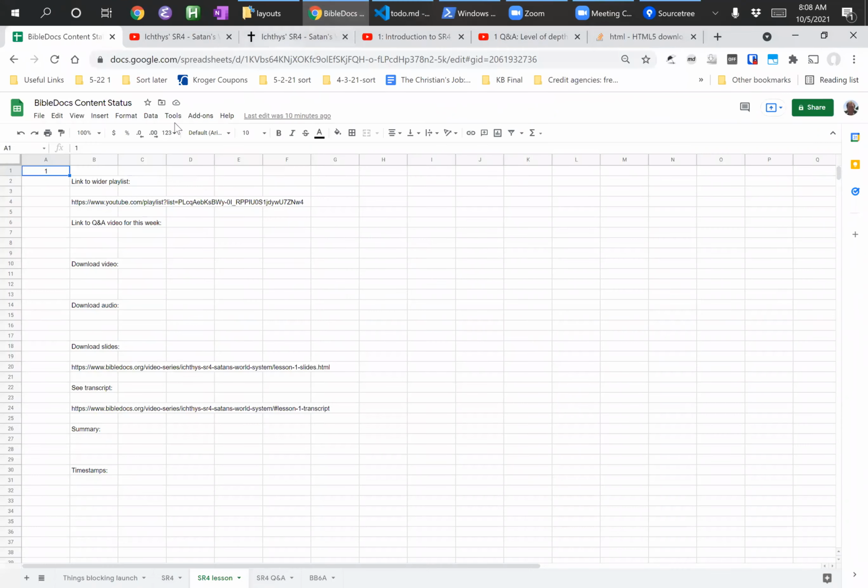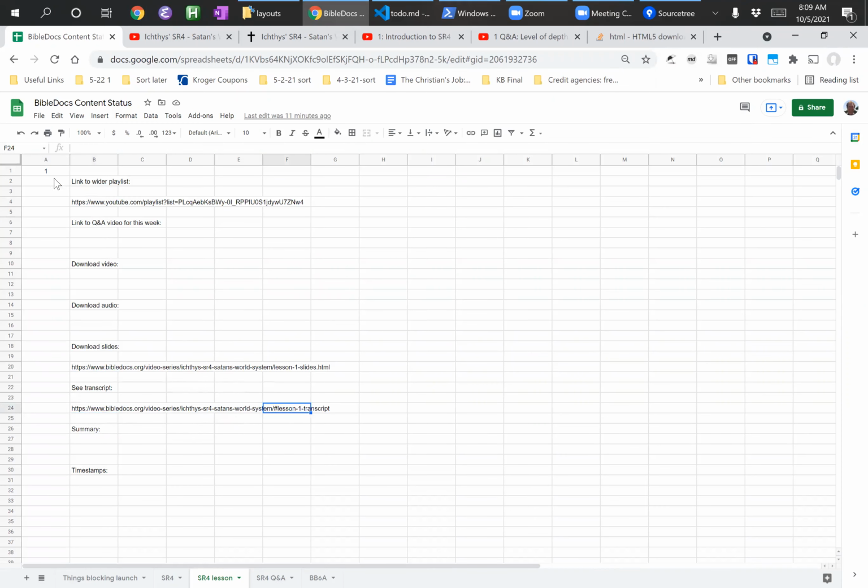So the templates here are built in a Google Sheet. And so you can see here's all of the description stuff. Now, only some of these links I can really show beforehand. So like these here are linking to materials on the site. This is linking to a header on the page, which is going to display the transcript with full hyperlinks. And this one is linking to the slides to download from the site. Well, these I can have on every single video.